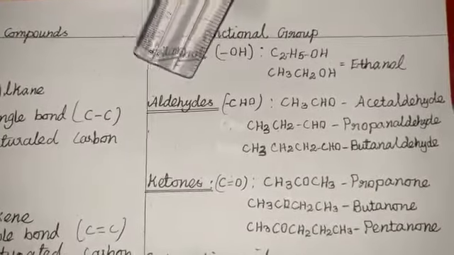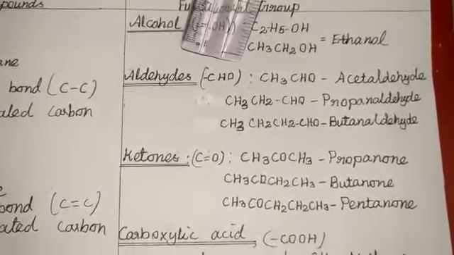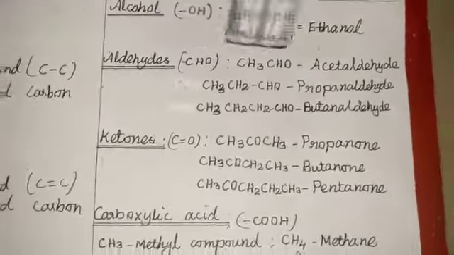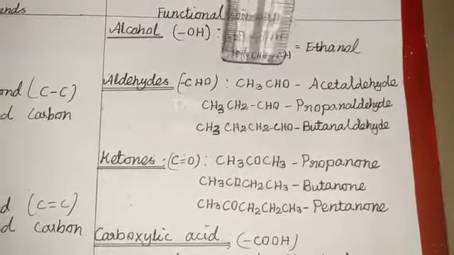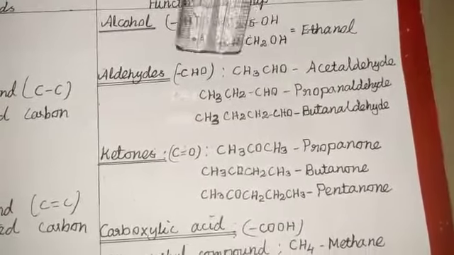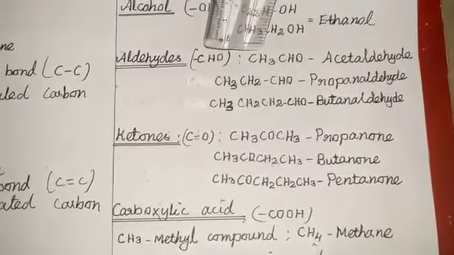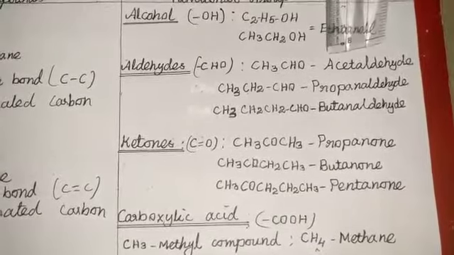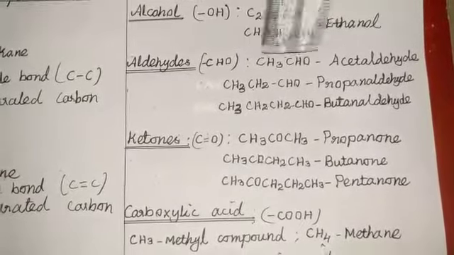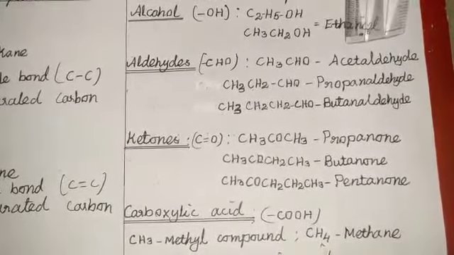The next one is aldehyde. The aldehyde functional group is CHO. The first one, methane, is CH4. CH3 is a methyl compound. The aldehyde group is joined to the methyl compound, and the name is acetaldehyde. CH3CHO is called acetaldehyde.